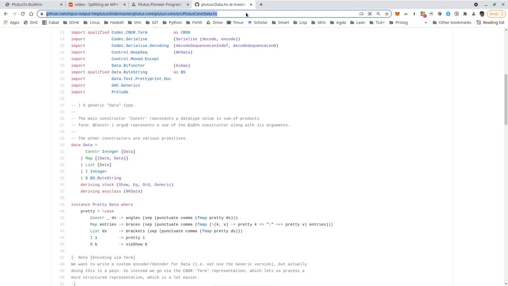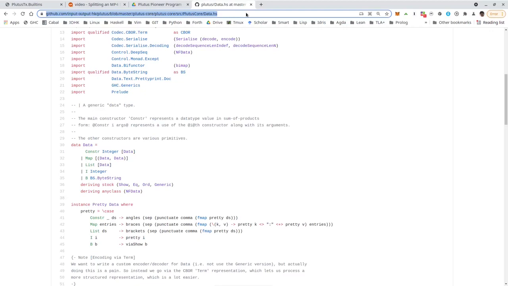So it has five constructors: Constr, which takes an integer and recursively a list of Data. Then a constructor Map that takes a list of pairs of two Data items. So you can think of it as a lookup table with key value pairs where both the key and the value are Data again. Then the List constructor that takes a list of Data, the I constructor that takes an integer, and the B constructor that takes a string, or rather a byte string.